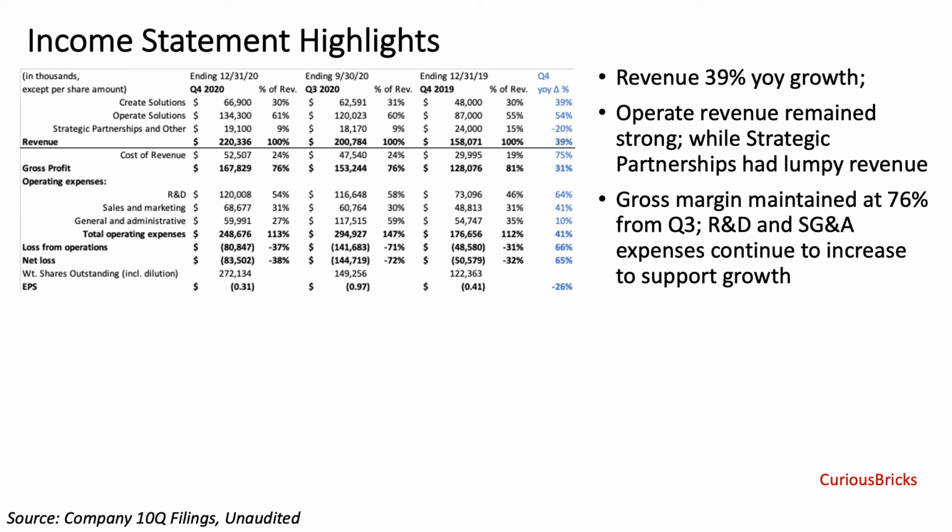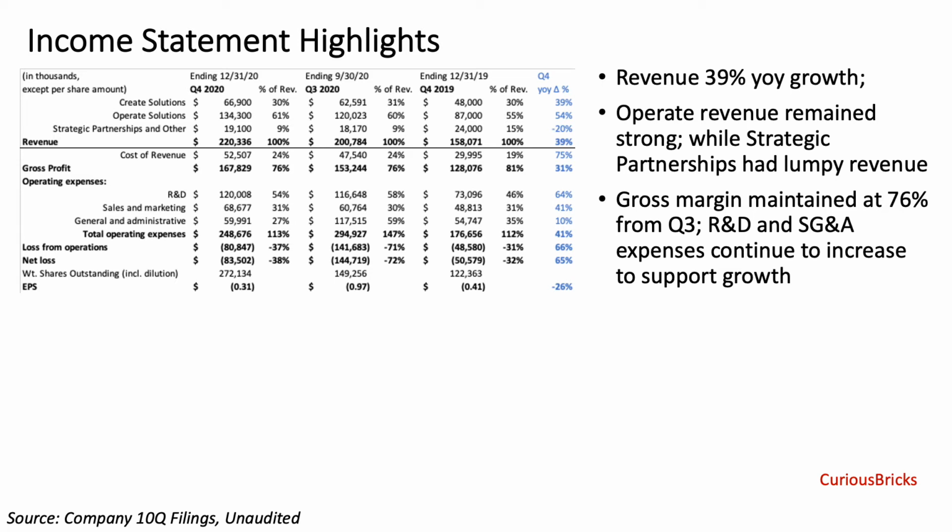Now let's take a look at their latest quarterly financials. We will start with the income statement. In Q4 2020, Unity reported total revenue of $220 million, which had a 39% growth year over year. Operate Solutions had another strong quarter, but the Strategic Partnerships segment reported a lower revenue due to the lumpy nature of this part of the business.